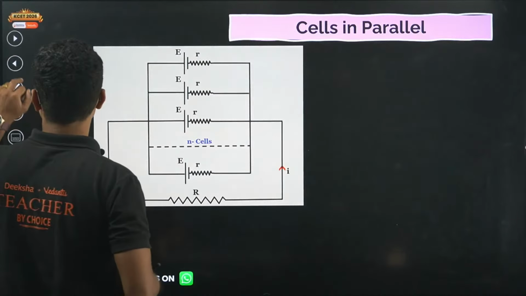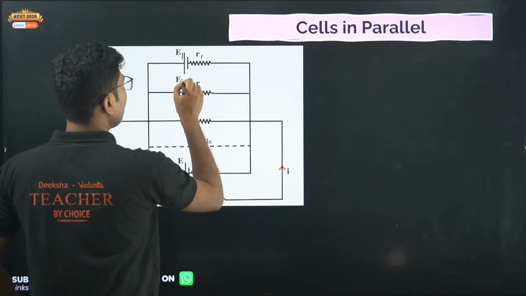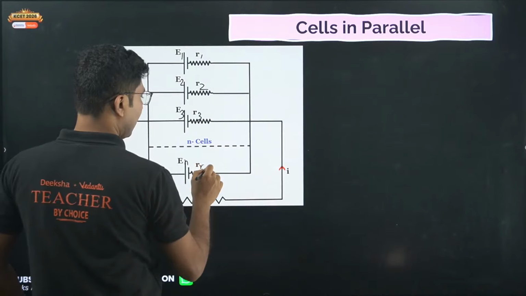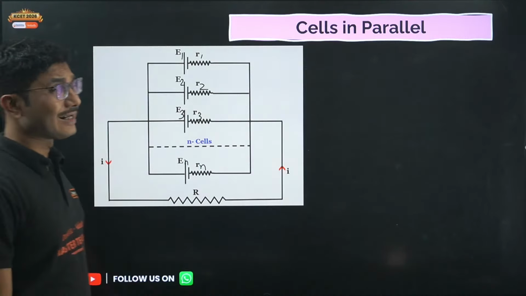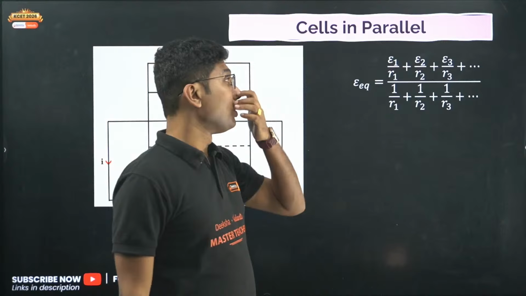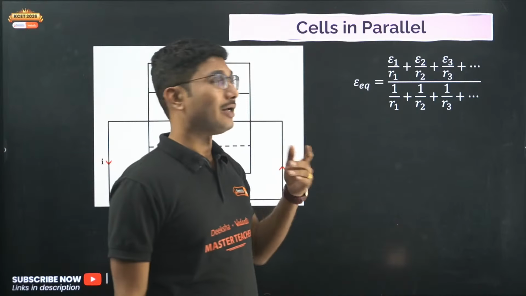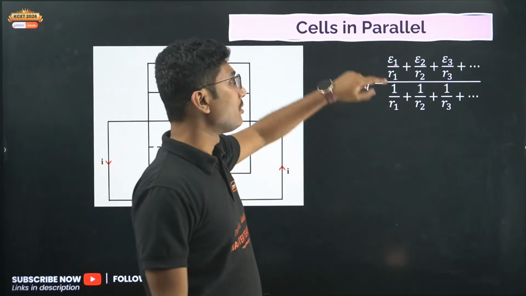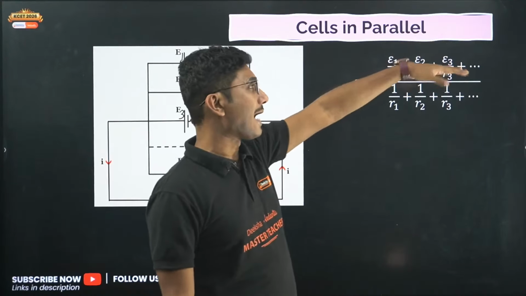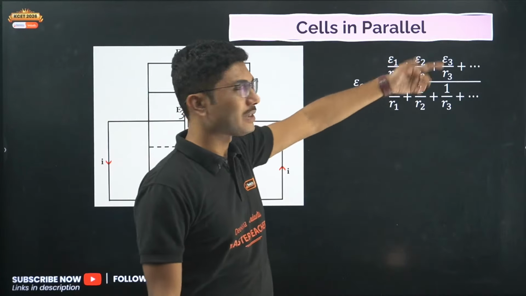Cells in parallel. Cells in parallel is slightly complicated. Again, 1, 2, 3. And now if cells are connected in parallel, then their formula is, this is the easiest way to remember the formula. There is one more formula given in your NCERT textbook, but that might be a little tricky to remember. This one is easy to remember: epsilon 1 by R1 plus epsilon 2 by R2 plus epsilon 3 by R3, and so on, divided by 1 by R1 plus 1 by R2 plus 1 by R3 plus so on.